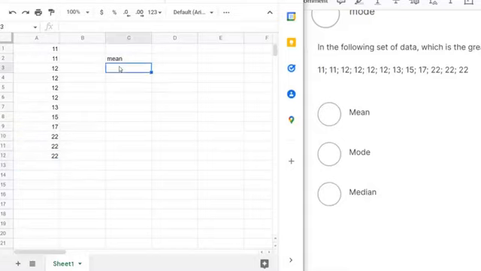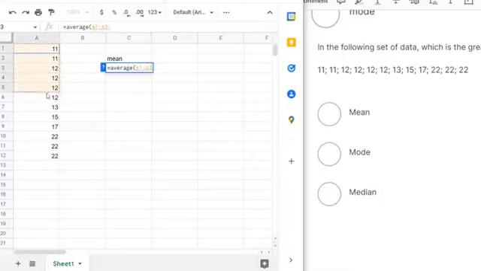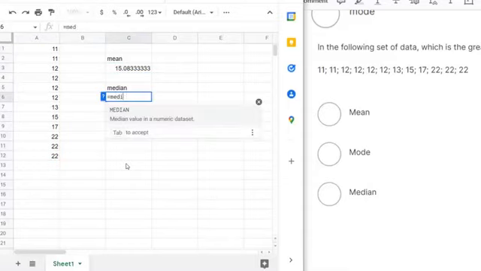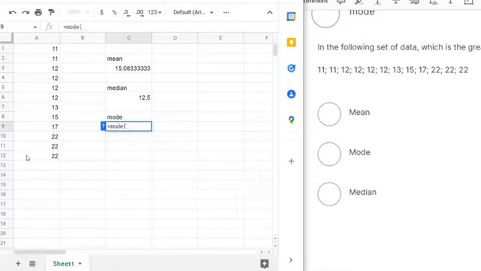Calculate the mean in Excel or in Google Sheets. Equals average, open parentheses, click and drag, and close the parentheses. There's the mean. Median, you type equals median, open parentheses, click and drag, close the parentheses. And then mode, same thing in Excel as it is in Google Sheets. So the greatest is the mean for this data set.